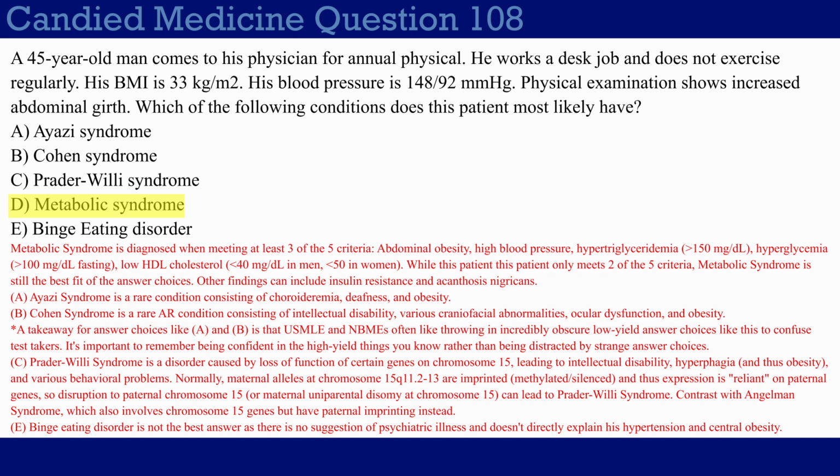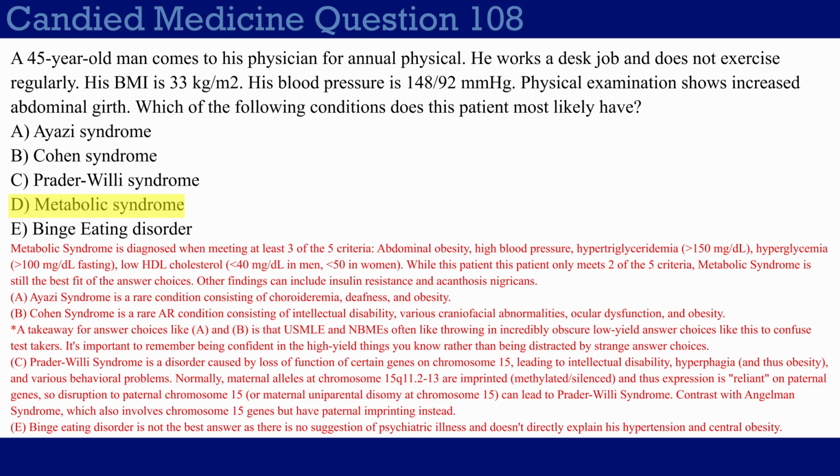The main takeaway is that you need to stick to a principle, which is that it's important for you to be confident in what you do know rather than getting distracted by these things where they're presenting you with something that you likely will not know, and you don't want to pick some strange answer choice just because it looks foreign to you. Now, in contrast, choice C, Prader-Willi syndrome, this is a high yield condition, but it's pretty much always mentioned in the context of genomic imprinting.